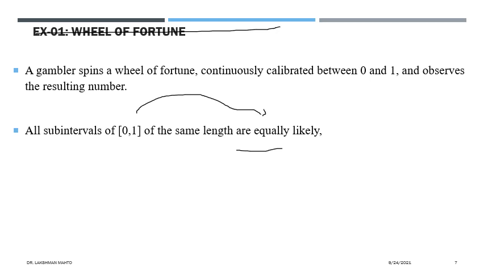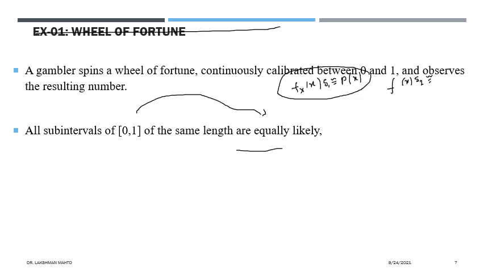I told you that if you multiply the density function with delta, it gives the probability that x takes a value from an interval of length delta. If you take delta 1 and delta 2 of the same length, then the probability would be the same.